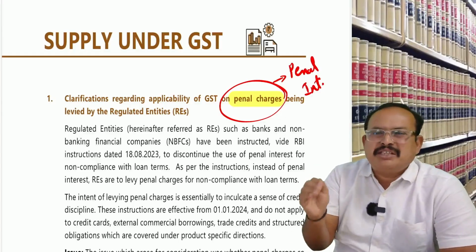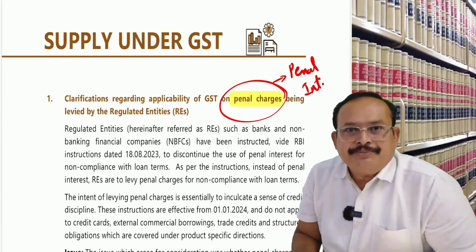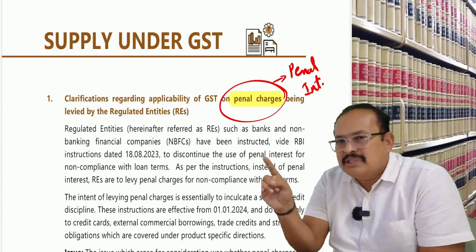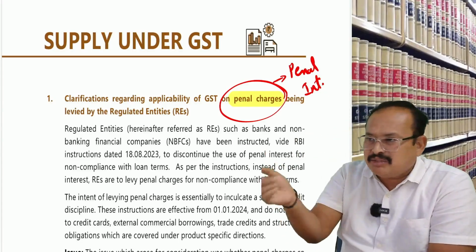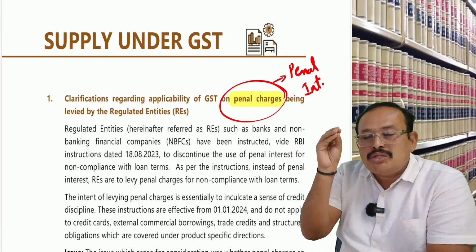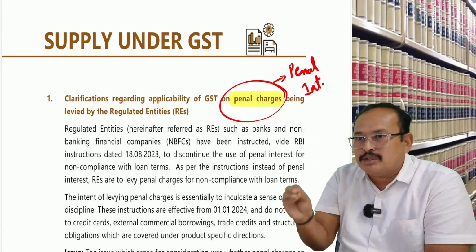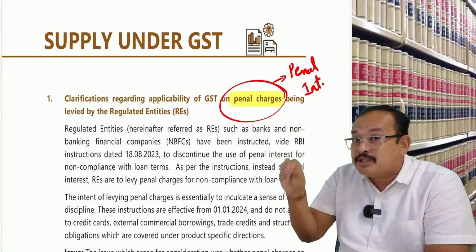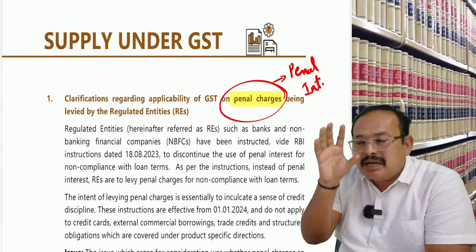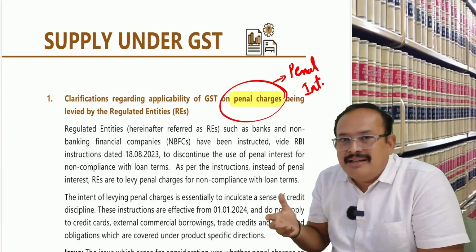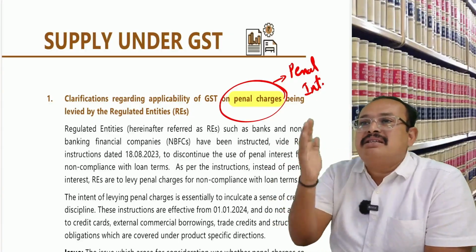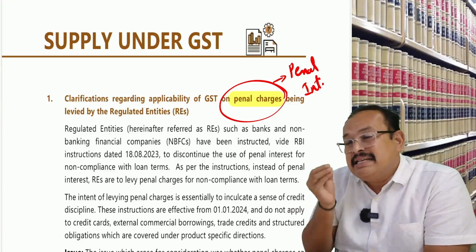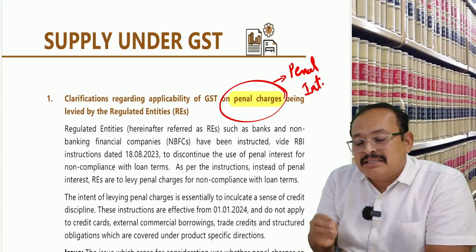What do you mean by this? First of all, what is penal interest? Very simple, sir, you are aware of that. A transaction in money, money that generates money, is neither goods nor services. Section 2(52), goods excludes money. Section 2(102), service excludes money. What do you mean by money? Legal tender. RBI recognized currency is called a legal tender.